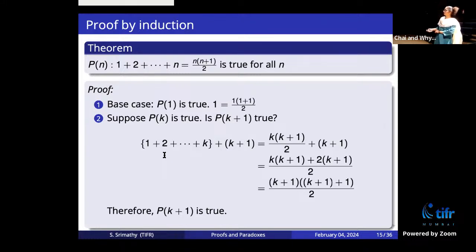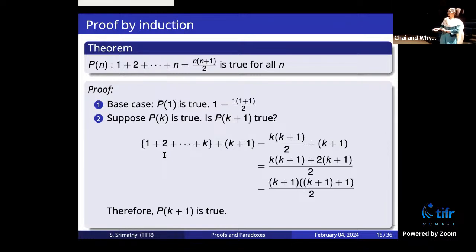I want to check if we take the first k plus 1 numbers, you get the same formula. Well, the first k numbers, we already know the sum is k times k plus 1 over 2 because you assume it is true. Now you add k plus 1 here, and then it's just arithmetic. You take 2 here, multiply by 2, and take k plus 1 as a common factor. Then you have k plus 1 times k plus 2 divided by 2, but k plus 2 is k plus 1 plus 1. So what we have is the sum of k plus 1 numbers is k plus 1 times k plus 1 plus 1 over 2, right?